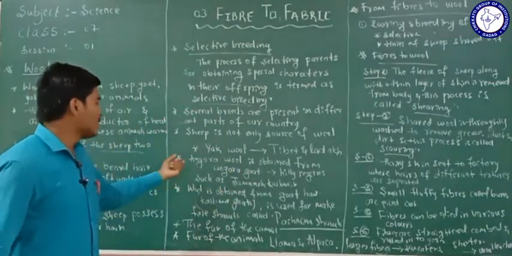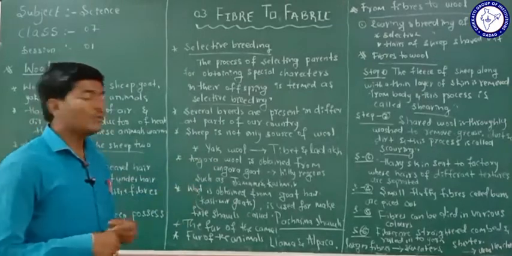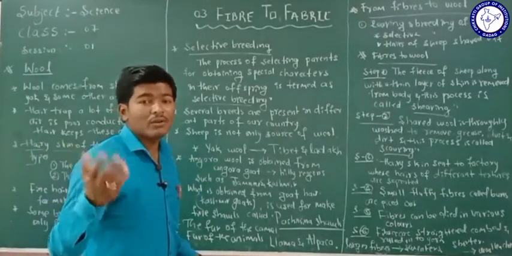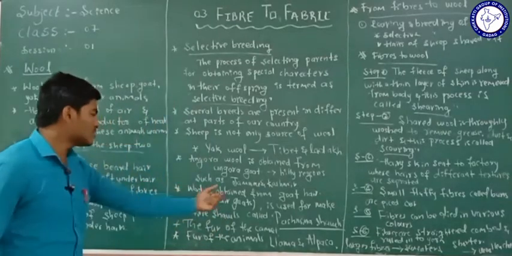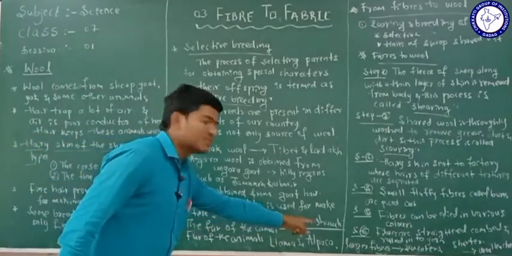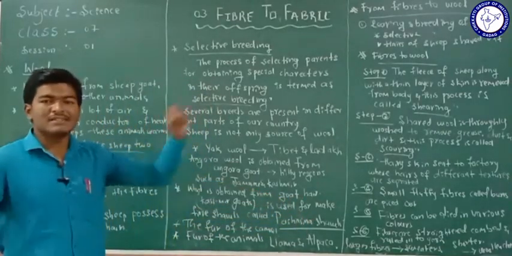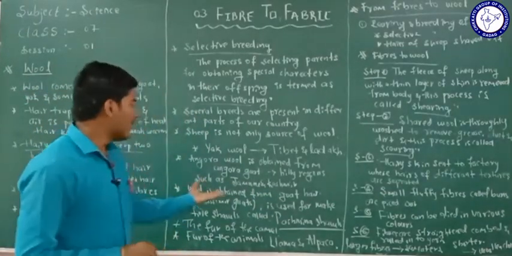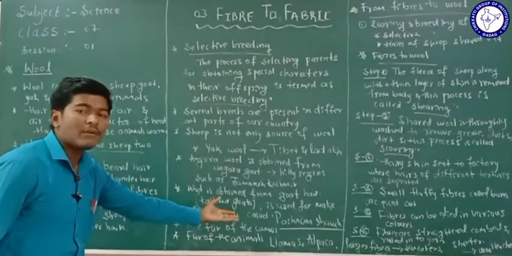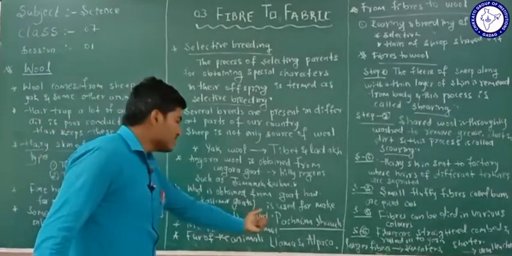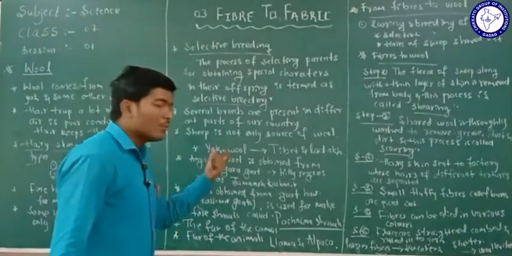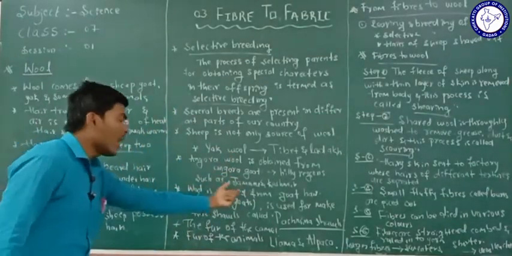And also the wool obtained from the Angora goat is used to make shawls called Pashmina shawls. Pashmina shawls are a special type of shawl made from the wool which comes from the Angora goat.